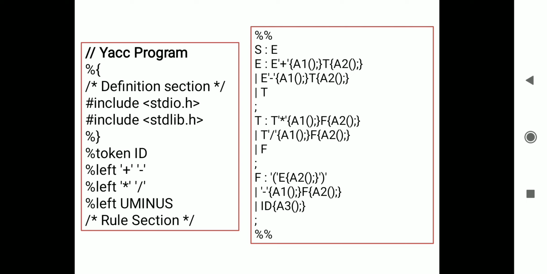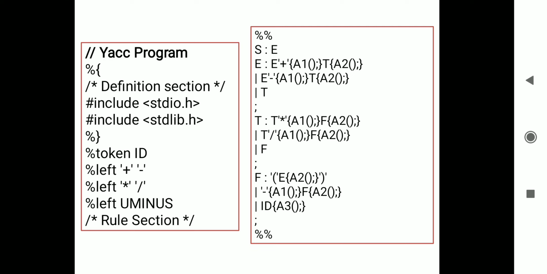In the yacc program, again there are three sections: the definition section, then the translation rule section, and some auxiliary functions that we are going to use. The definition section contains some header files of the program, so the header files are written over here. Then the tokens: ID is what the token is.